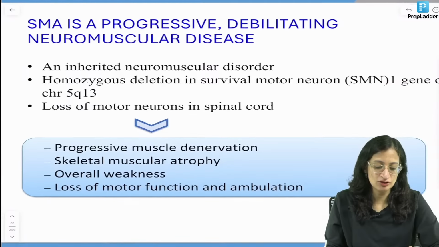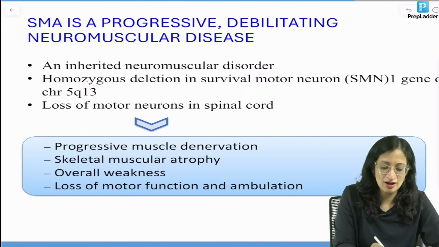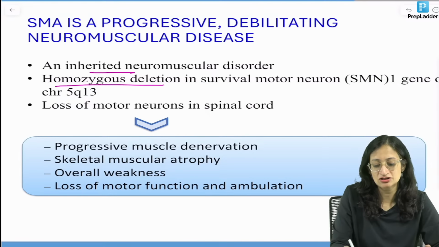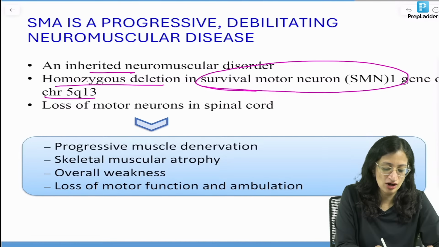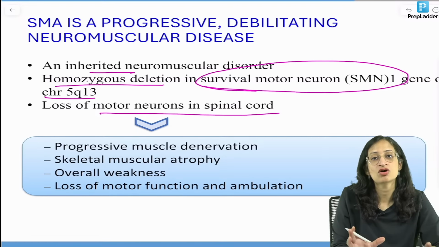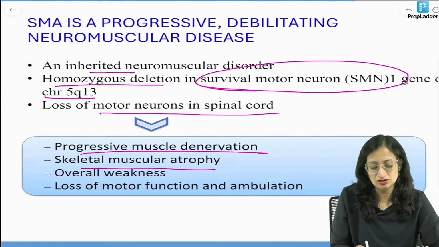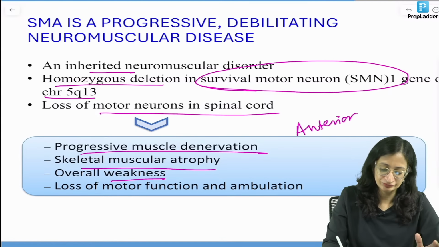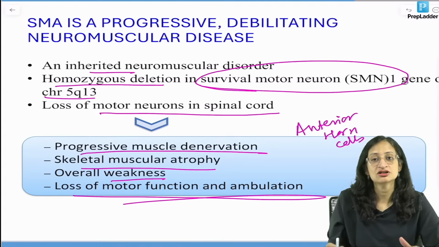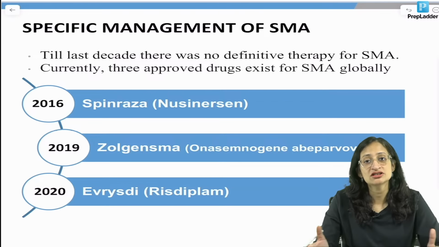A little bit more about SMA, which is a progressive, debilitating muscular disease. It is inherited, with homozygous deletion in the SMN1 gene, or survival motor neuron 1 gene, on the long arm of chromosome 5. There is loss of motor neurons in the spinal cord, mainly the anterior horn cells. So there is progressive muscle denervation, atrophy and weakness. Slowly there can be loss of motor function and ambulation, and the patient becomes wheelchair bound. Till the last decade only supportive therapy was there.